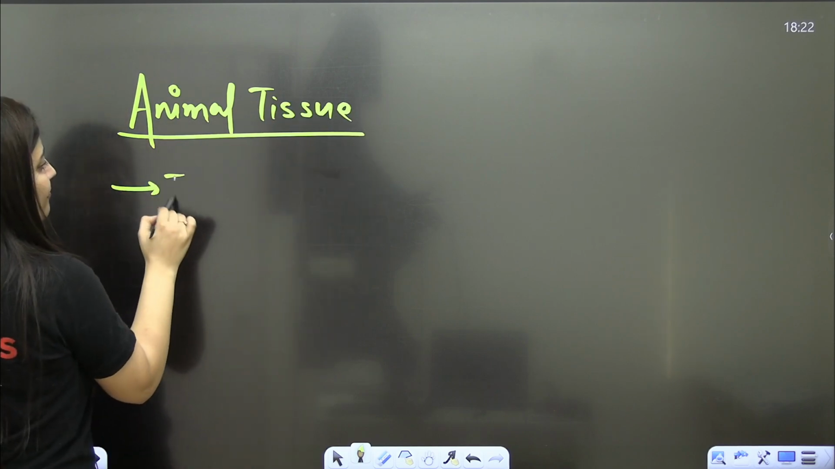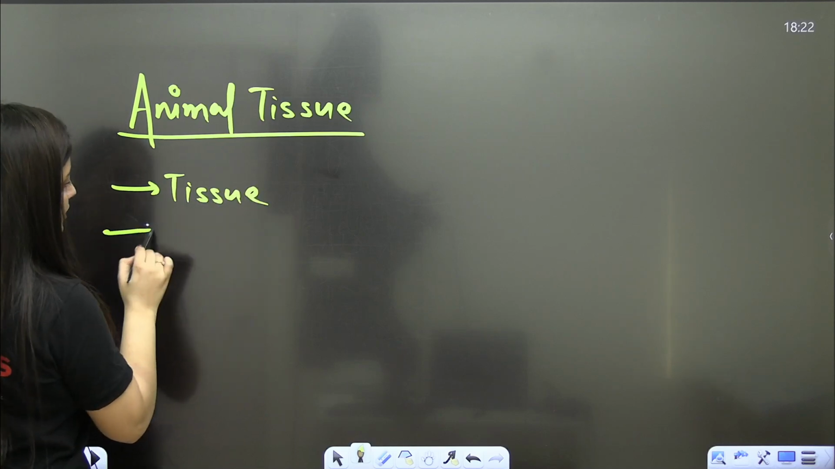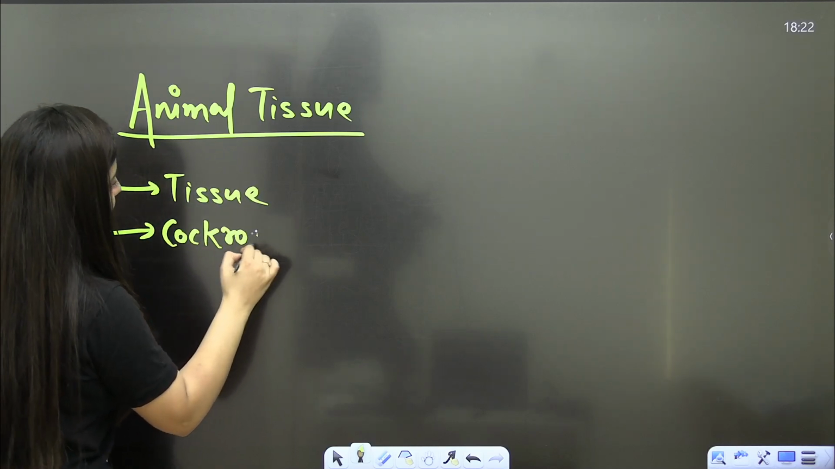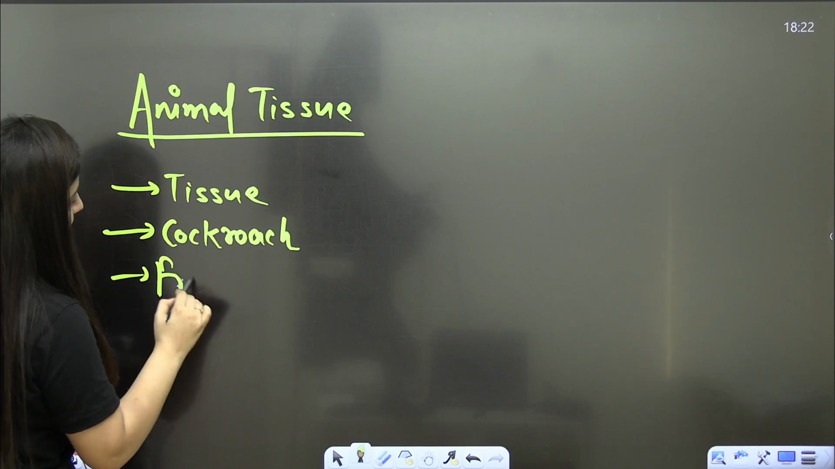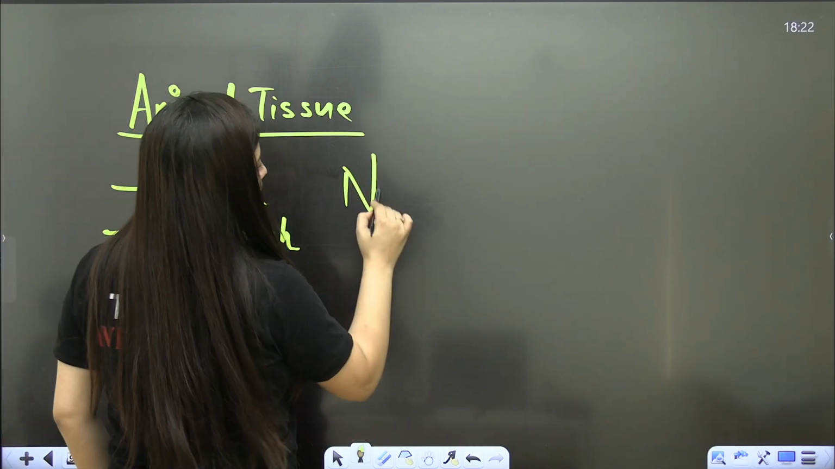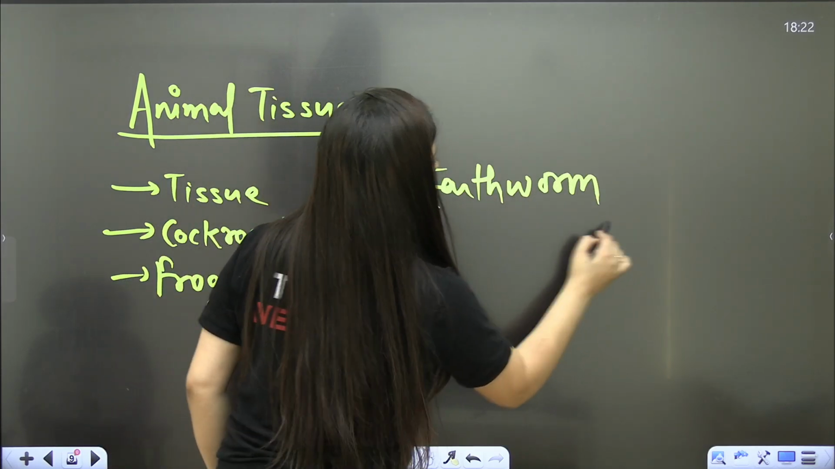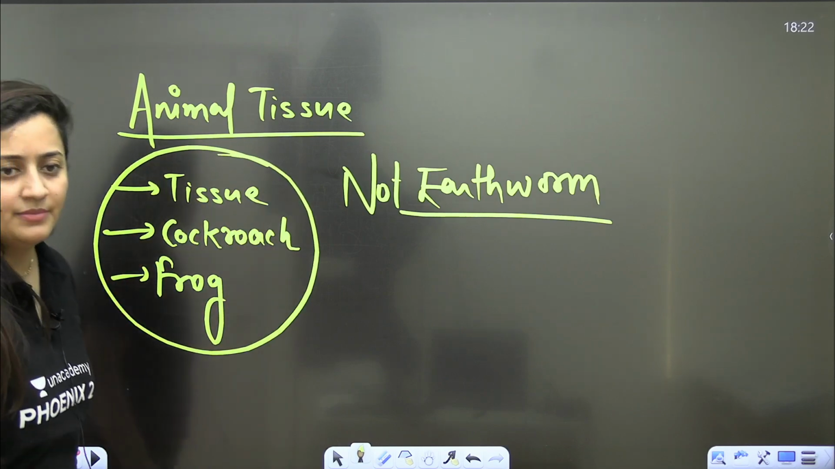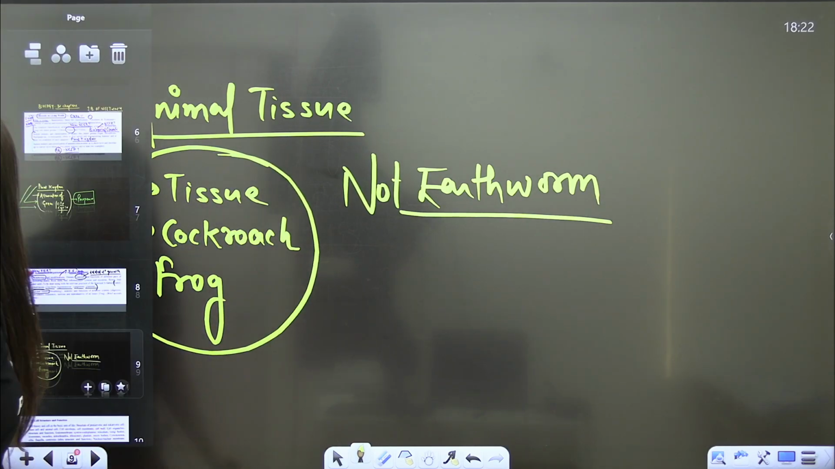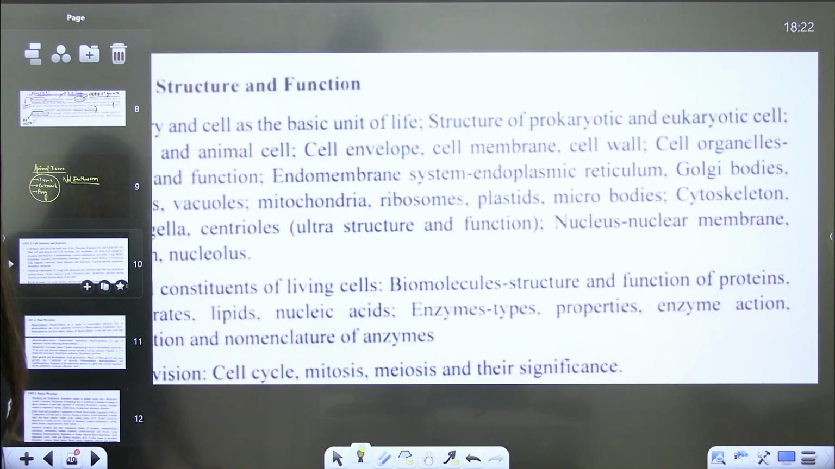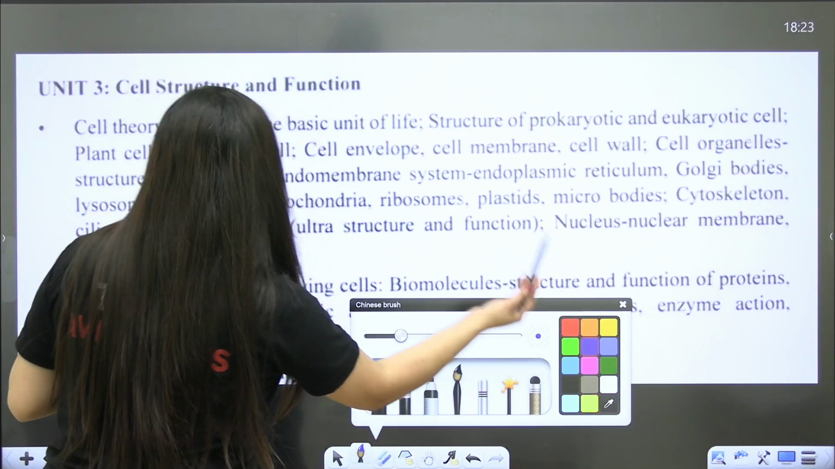So obviously you have to study the tissue here, you have to study the cockroach here, and you have to study the frog under this topic, but not earthworm. Earthworm is not the part of your syllabus. So this is the part of your syllabus. That is what you need to keep in your mind. Okay, right? This is about the tissue. Now let's move to the next chapter, cell structure and function.